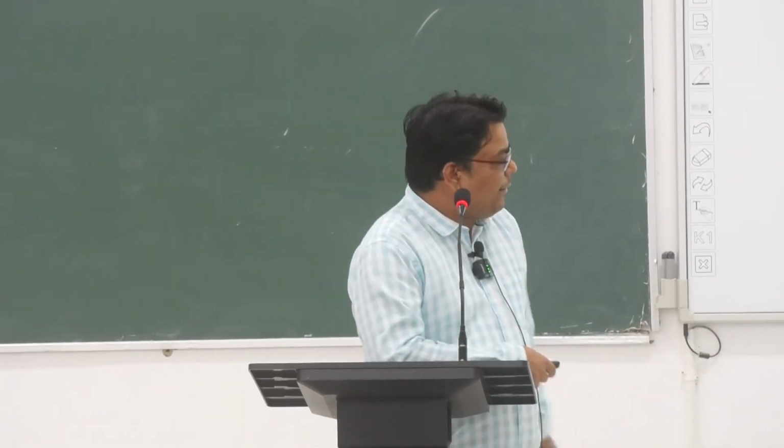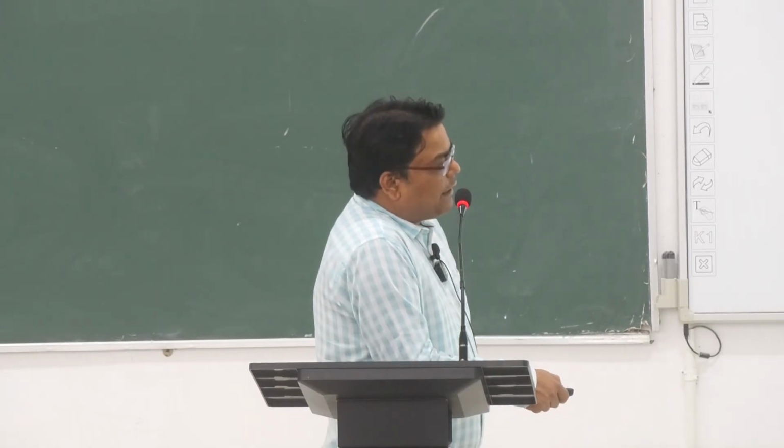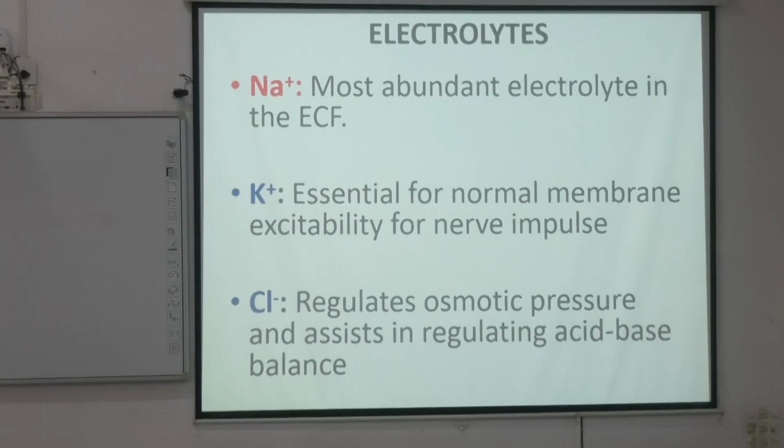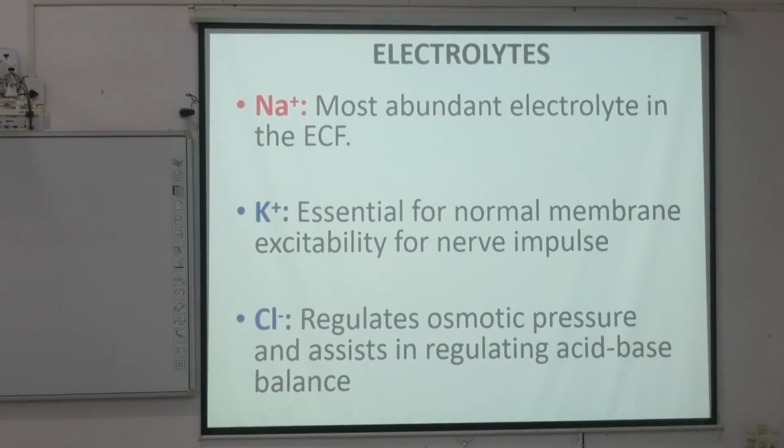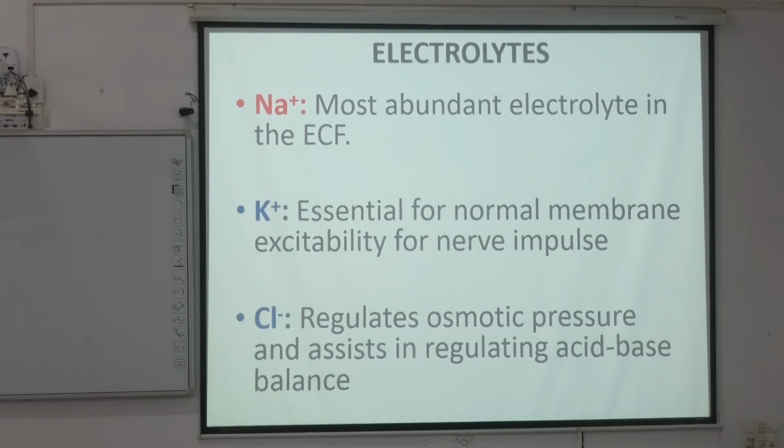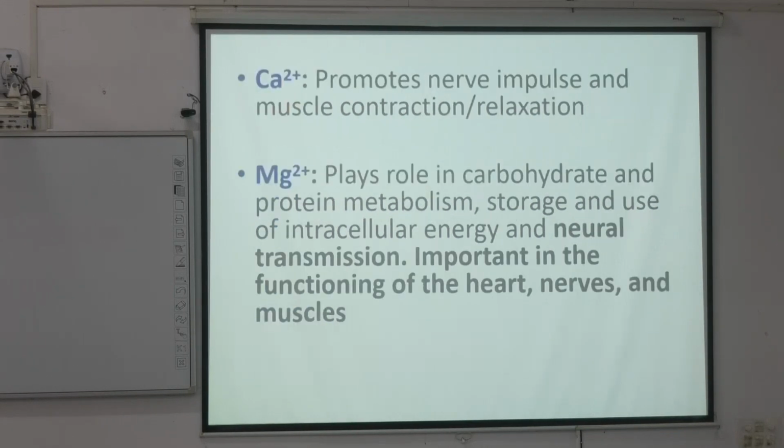You have studied this in physiology. Now chlorides regulate osmotic pressure and acid-base balance. So all these electrolytes have different functions, and are important for maintaining normal membrane excitability for nerve impulse, regulating osmotic pressure, and maintaining acid-base balance. Calcium promotes nerve impulse and muscular contraction and relaxation.